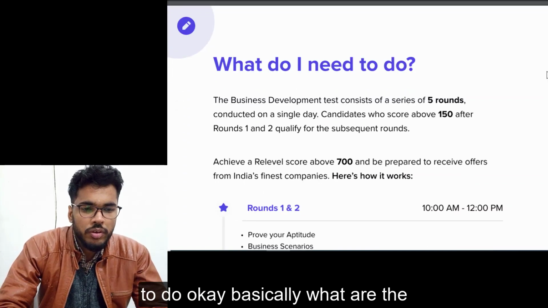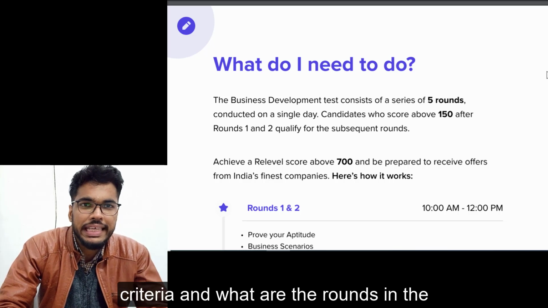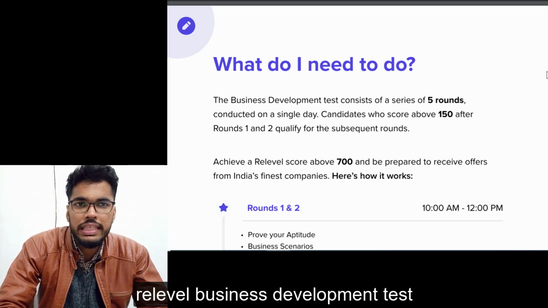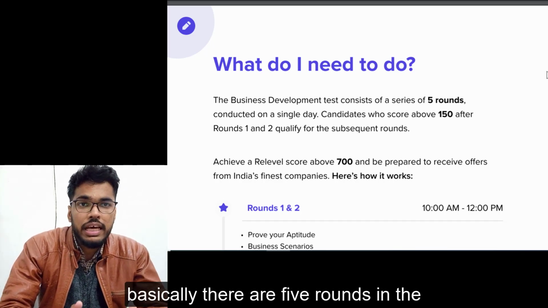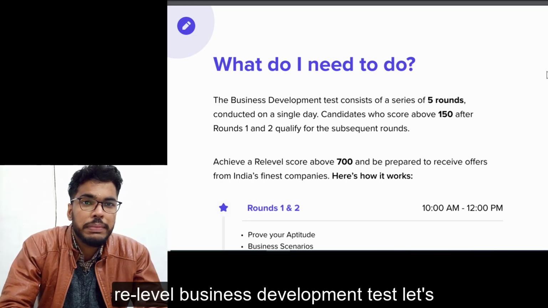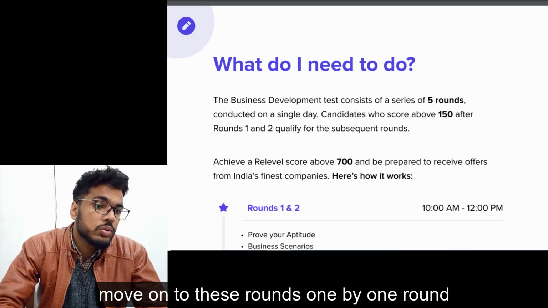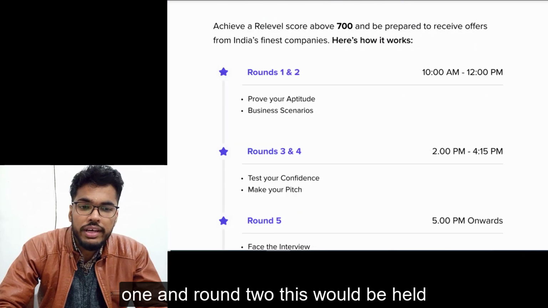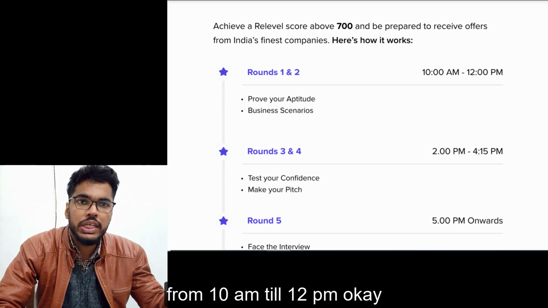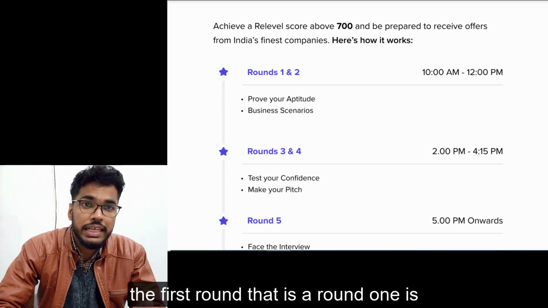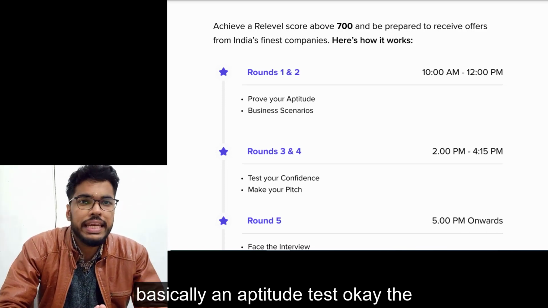What I need to do is look at the criteria and the rounds in the Relevel business development test. Basically, there are 5 rounds in the test. Let's move on to these rounds one by one. Round 1 and round 2 would be held from 10 a.m. till 12 p.m.